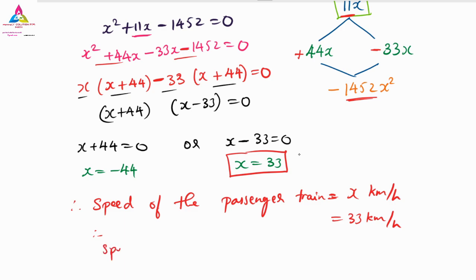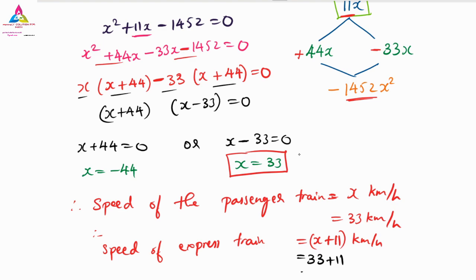Similarly, the speed of the express train we have taken as x plus 11 kilometer per hour. So what will the final answer be? 33 is the x value, and 11, so 33 plus 11 is 44 kilometer per hour. So that is the two answers which we required: the speed of the passenger train and the speed of the express train. Anyone have a doubt here, you can ask me.